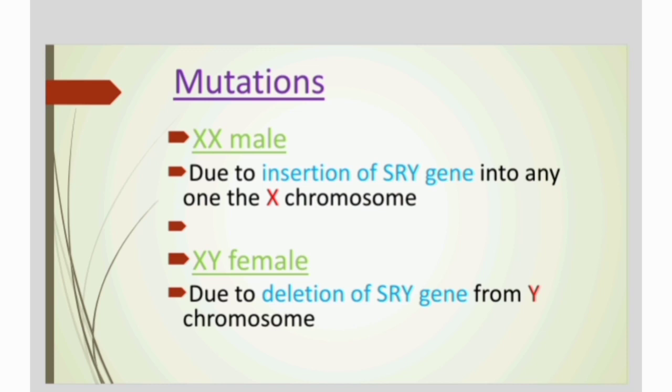And the second case is XY female. From this XY female, if we delete the SRY gene from the Y chromosome, we obtain the phenotypic pattern as female. Why? Because there is the absence of the SRY gene, so there is no TDF. Further, there is no testosterone, and the testis development ceases. At last, the gonad differentiates into the ovary, so that at the final stage we obtain the female reproductive system.